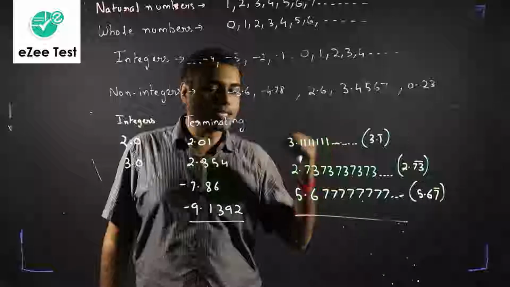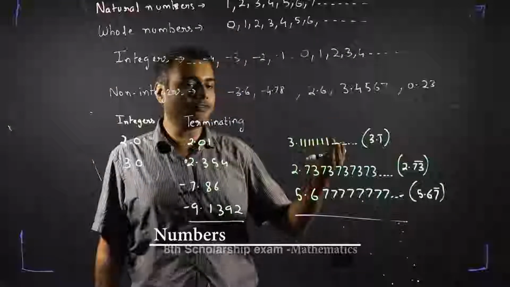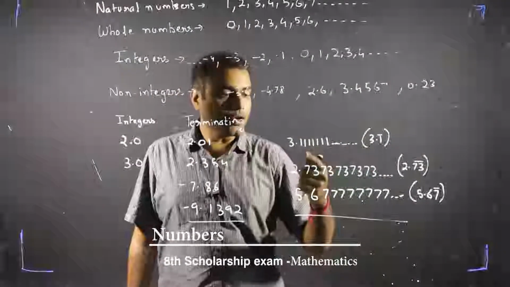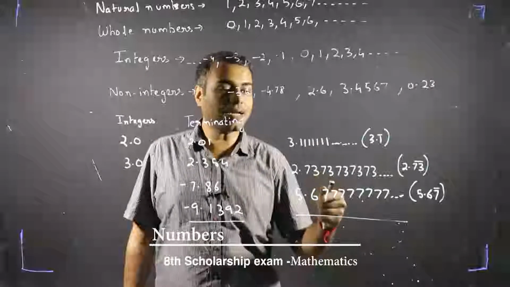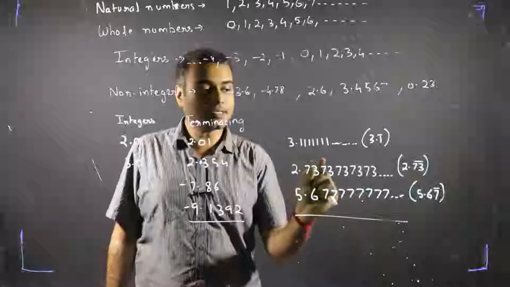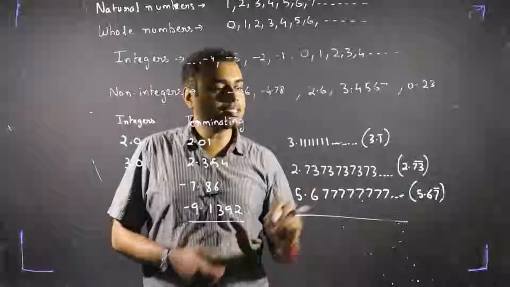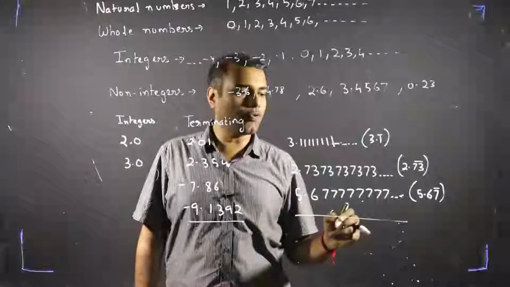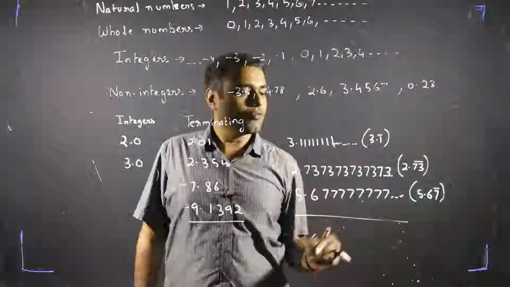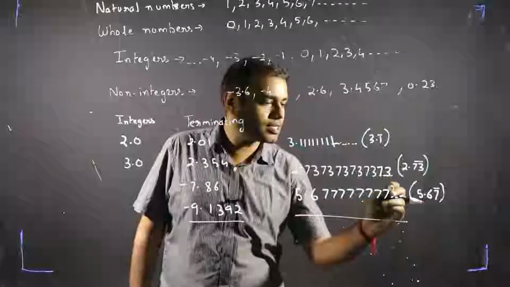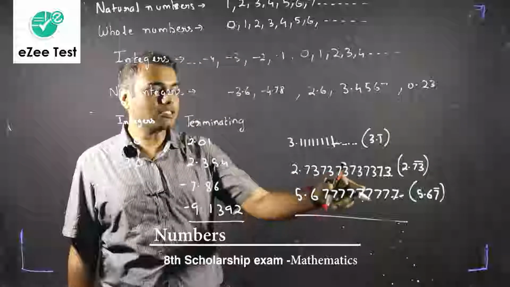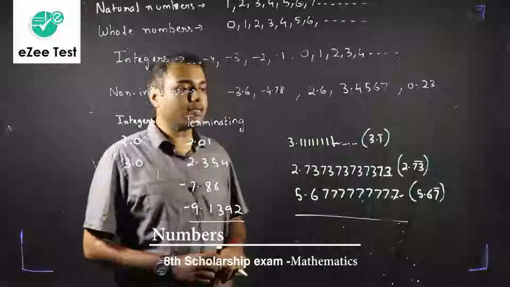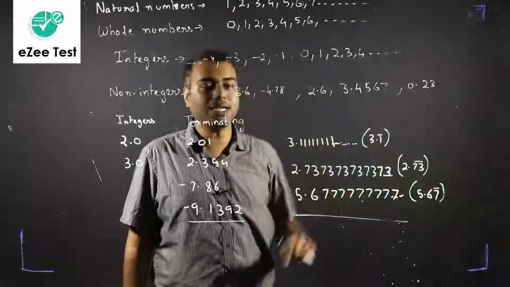At the same time, what are these kinds of numbers? These numbers are non-terminating. But there is a special case with them. They are not only non-terminating, but these numbers are recurring as well. Recurring means that there is a pattern. If I ask you what is the next number that you can write over here, you will say, of course sir, it is 1. What is the next number over here? Of course sir, it is 73. What is the next number over here? Of course sir, it is 7. So basically there is a pattern forming. Although they are not terminating, they are not ending, still there is a pattern in these numbers. You can predict what is going to be the next number.